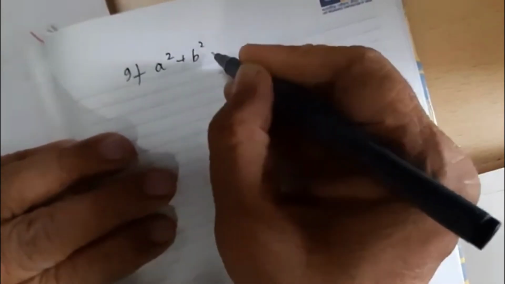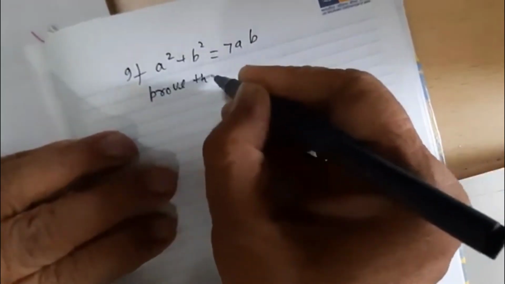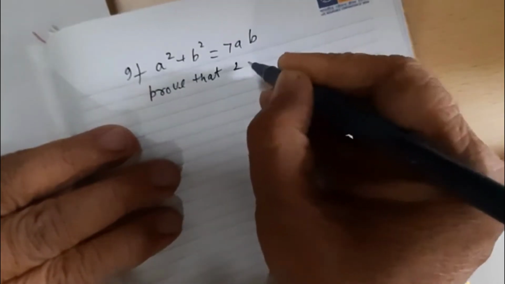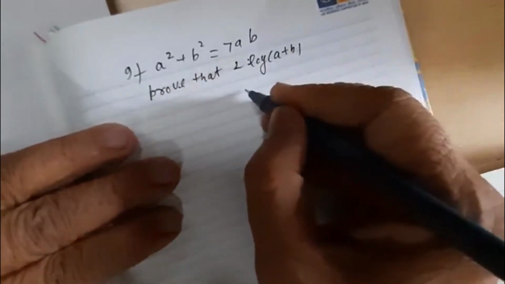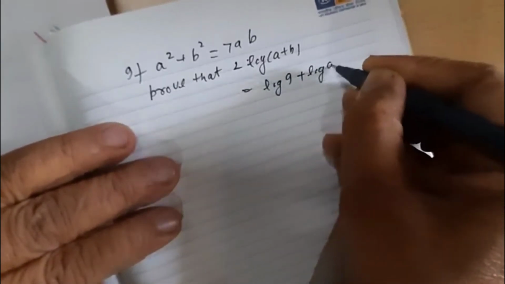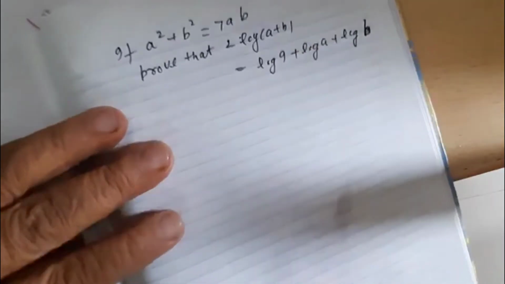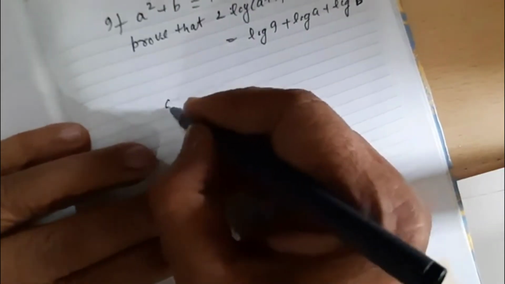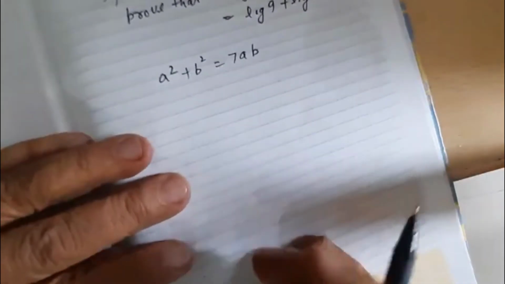You see one more question. If a square plus b square is equal to 7ab, prove that 2 log (a plus b) is equal to log 9 plus log a plus log b.